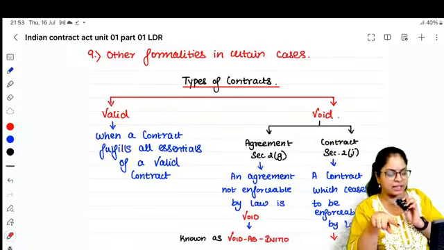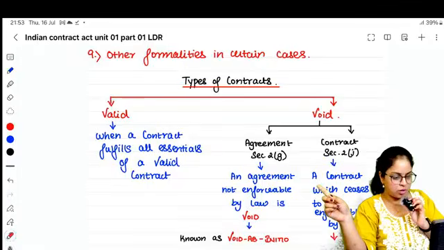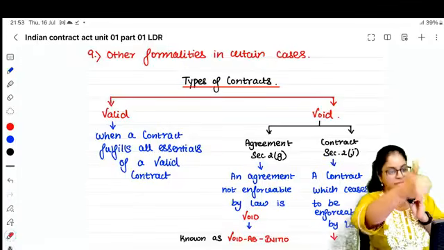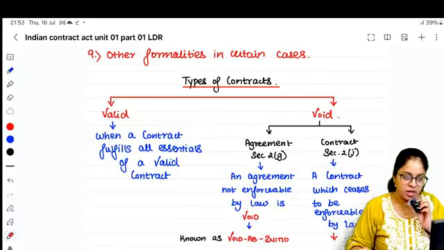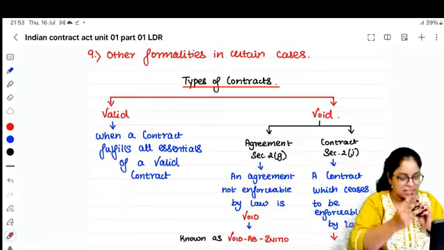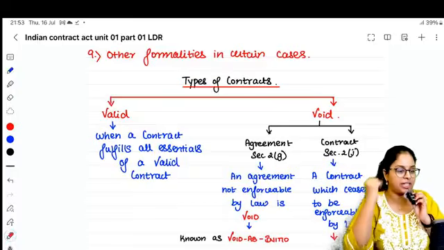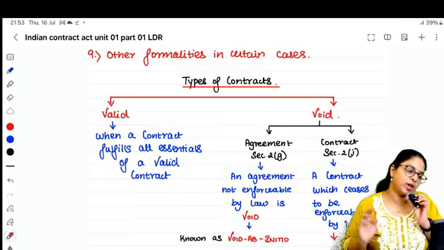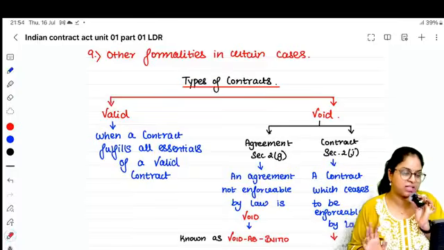நாளைக்கு உன்னோட ஏதோ தப்பா நடக்குதா, எவனோ பிரீச் பண்றானா, கோர்ட்டுக்கு போ. Court will tell what to do. You have every right to go because you have a valid contract. You have fulfilled all the formalities. It is between 2 parties. The consent was free. Okay, there was consideration. Everything was there. So you can go to the court. Right? So that's a valid contract.